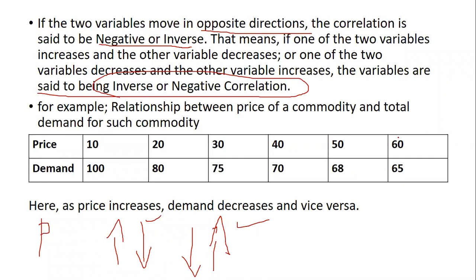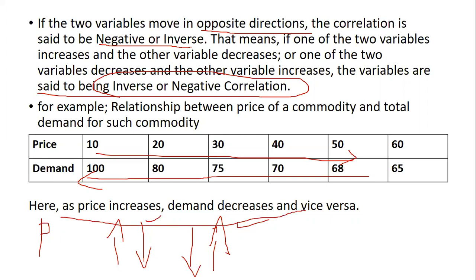So let us understand by this example. If you see here, the price is increasing, but the demand for the product is decreasing. Correct? So if the price of the commodity increases, the demand for the product decreases. As the price increases, demand decreases, and vice versa. If price decreases, then the demand for the product will increase. This is the general law of demand. So this will be the negative correlation.